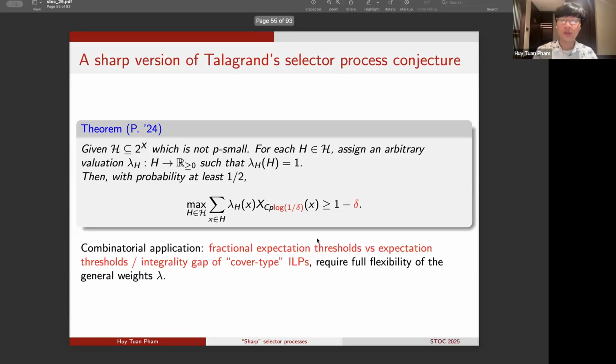Okay, so next we will see one application of this sharp version of the selector process conjecture. This application is towards understanding the integrality gap of a class of integer linear programs that we term to be of cover type. These integer linear programs are motivated from the study of fractional expectation thresholds and expectation thresholds in the study of thresholds of monotone properties. We will see in this result that it requires the full flexibility of the general weights lambda in the sharp selector process result.